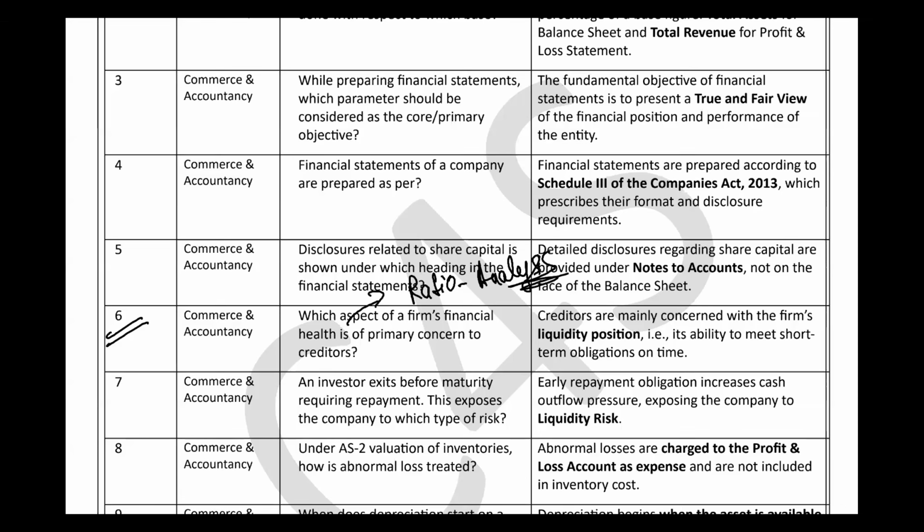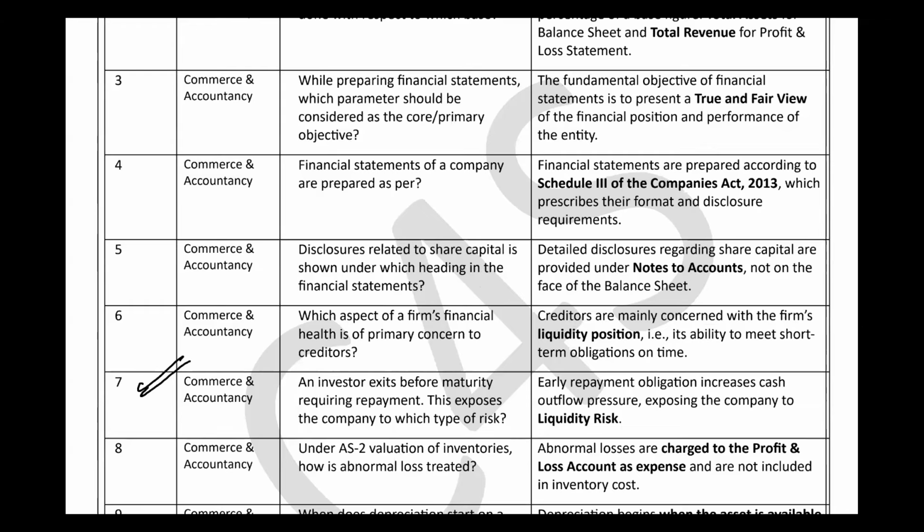So obviously creditors are mainly concerned with the firm's liquidity position. ठीक है. तो creditors what we will see, कोई कंपनी को या किसी चीज को देने के बाद कि आपके पास कितना कैश पड़ा है, आपके पास कितना कैश इक्विवेलेंट चीज पड़ा है कि आप कितनी जल्दी लिक्विडिटी दे पाओगे, राइट? सो क्रेडिटर्स ऑलवेज सी द liquidity position. So this question is also of ratio analysis and the answer will be liquidity position.